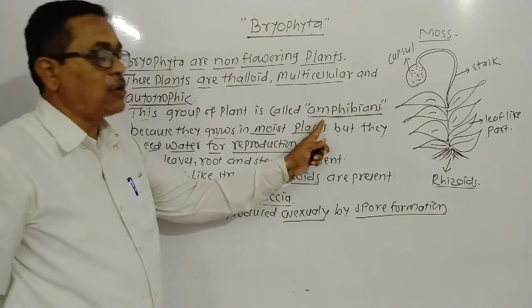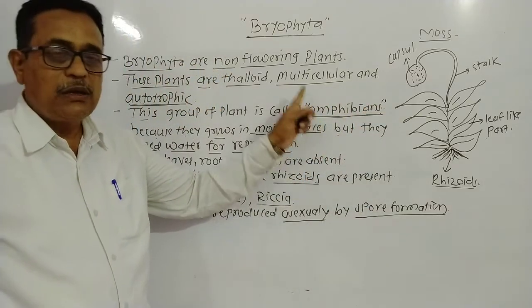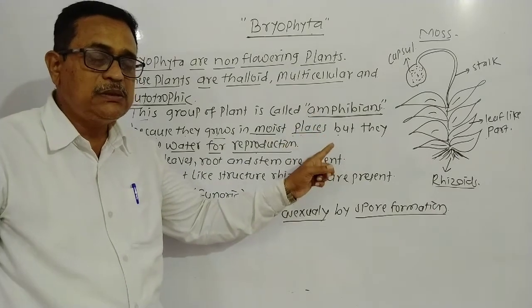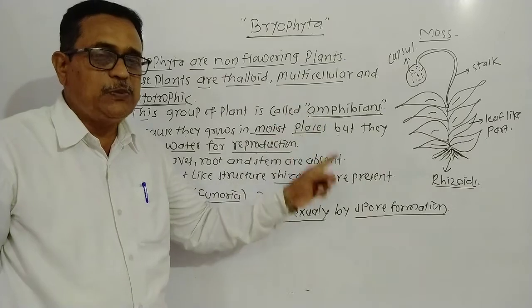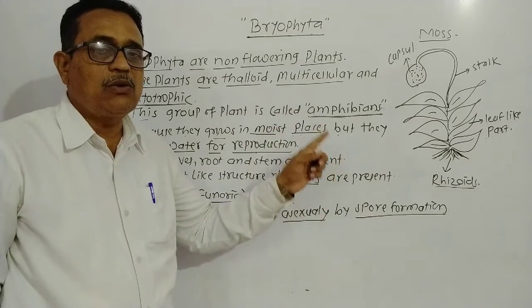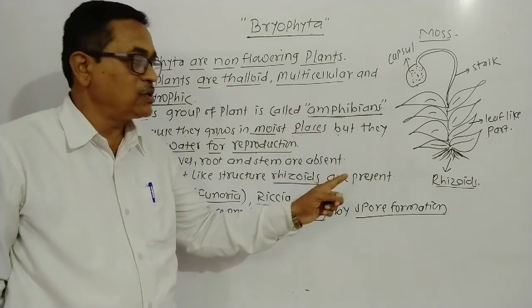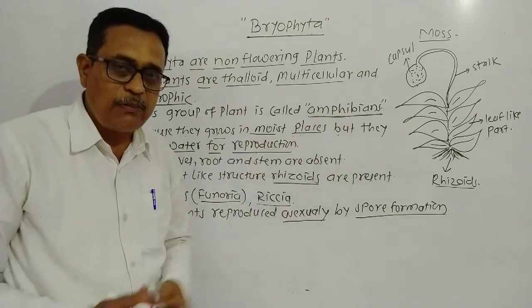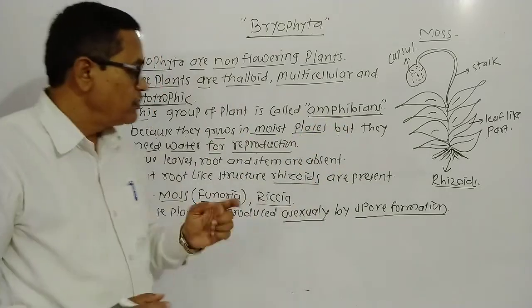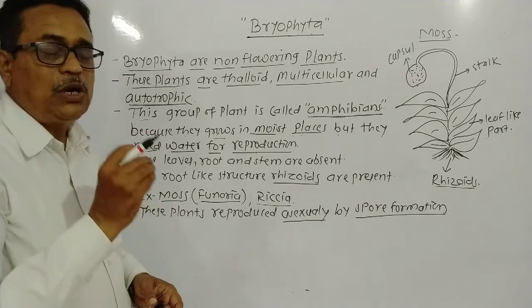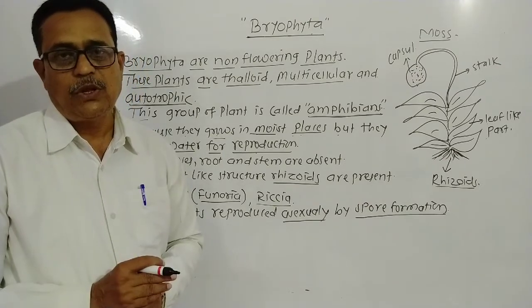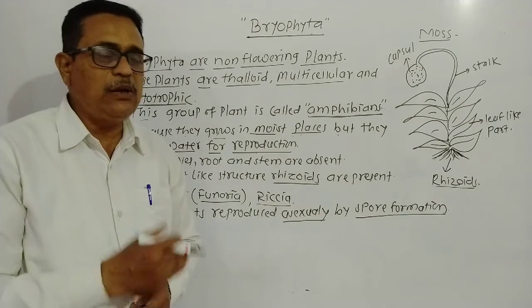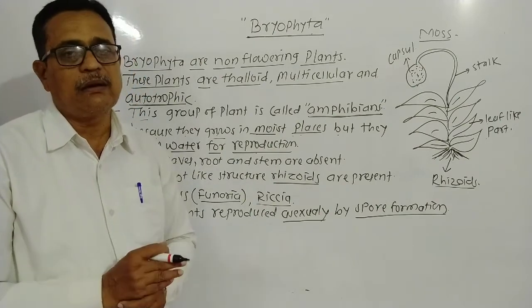Look, dear student, they are called amphibians. Understand why? Because they grow in moist places, but they require water for reproduction. Hence they are called amphibians. Now look here, true root, stem and leaves are absent. The actual root, stem and leaves, these distinct parts, are absent.